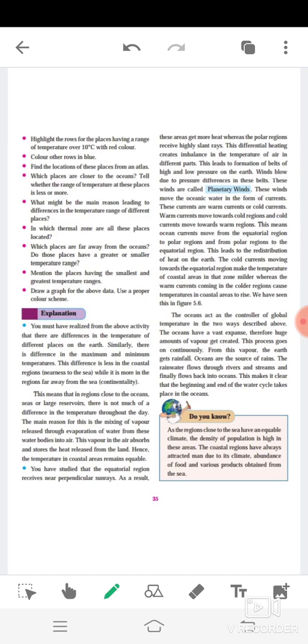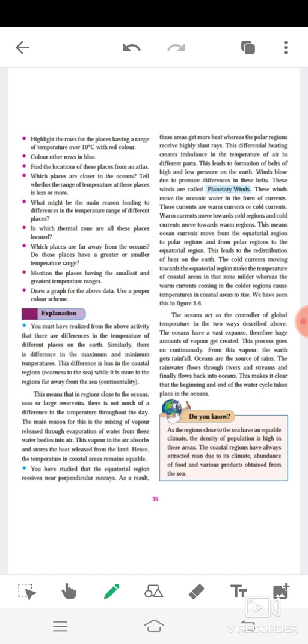The main reason for this is the mixing of vapor. You have studied that the equatorial region receives near perpendicular rays. As a result, these areas get more heated, whereas the polar region receives highly slant rays. Now these are called the planetary winds.